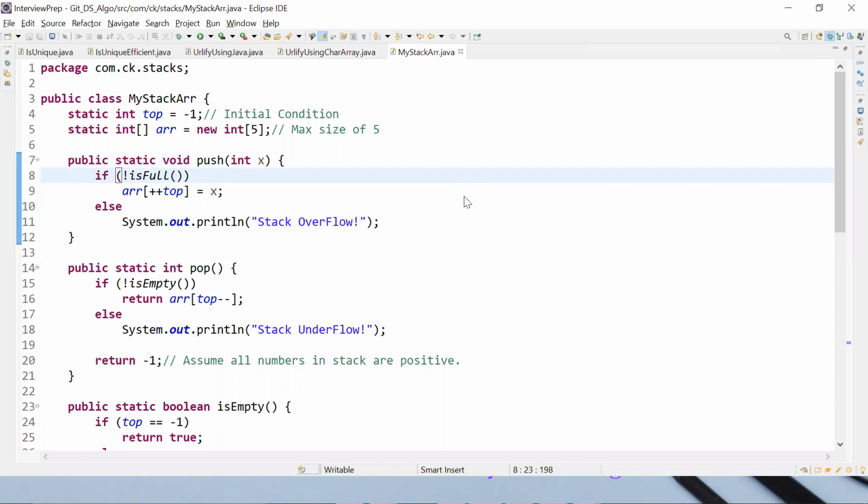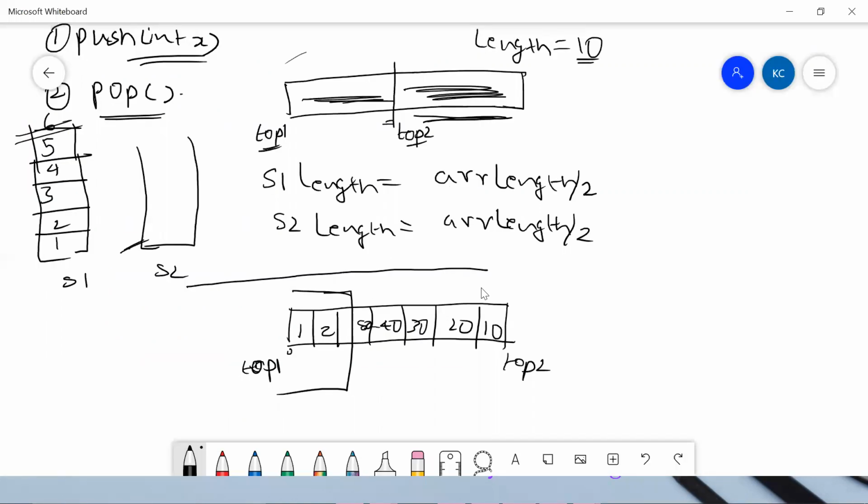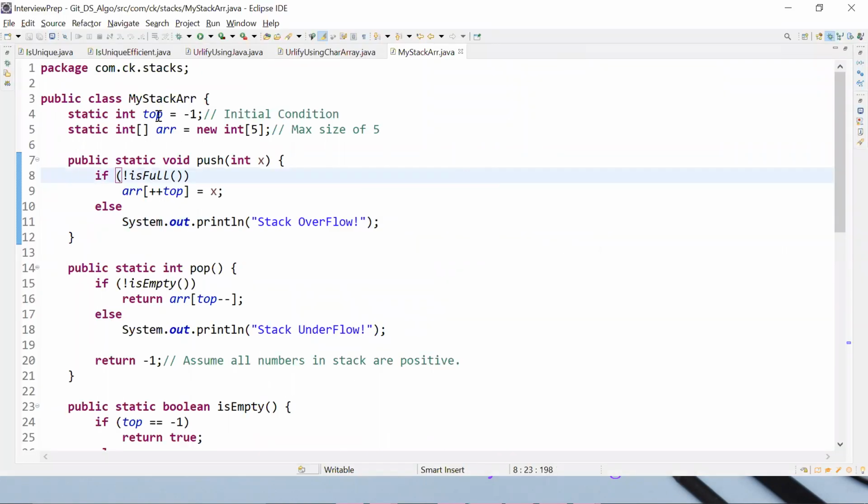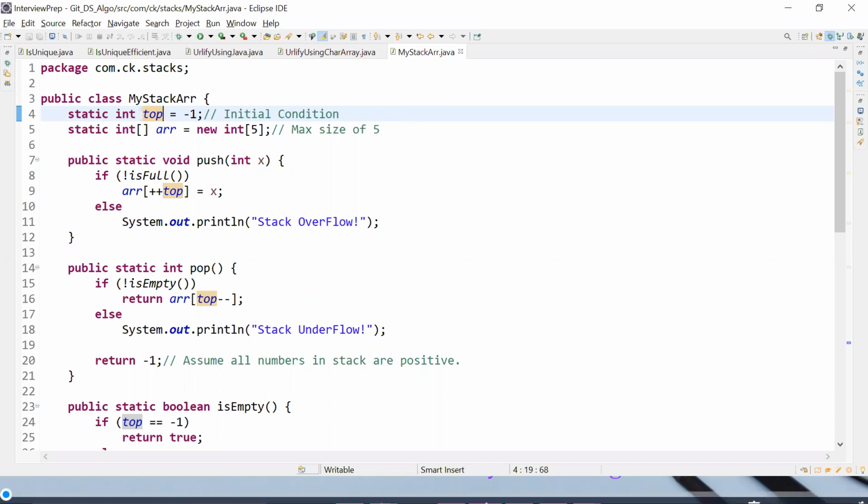The only thing you need to take into consideration is this point, how you are using top here. What we did was top is equal to -1. So the thing you need to do is, you can say top 1 is equal to -1, and then you have one more variable, top 2 is equal to the array dot length -1, something like that. You can play around with that in the code. It may not be too hard, guys. In case you find it difficult, you can ask me, and I can give you the code for that.